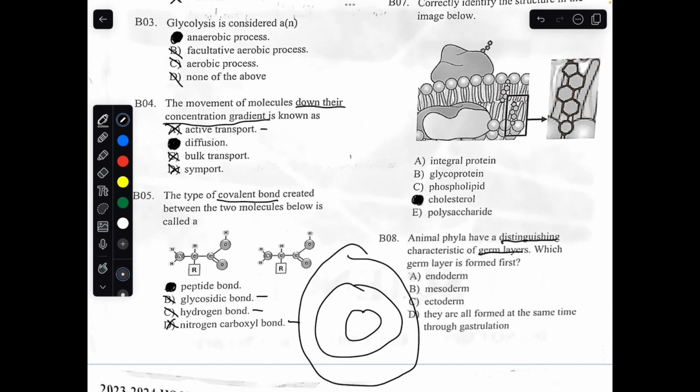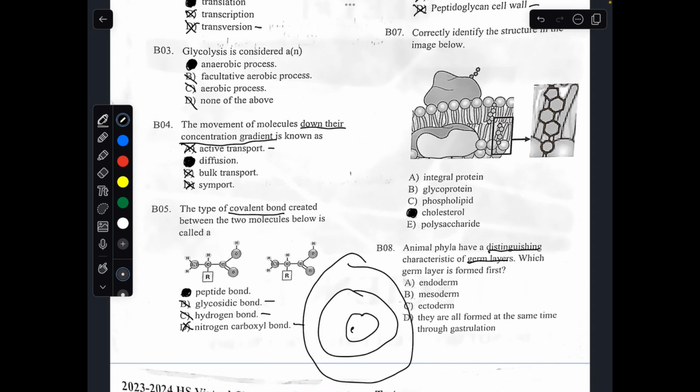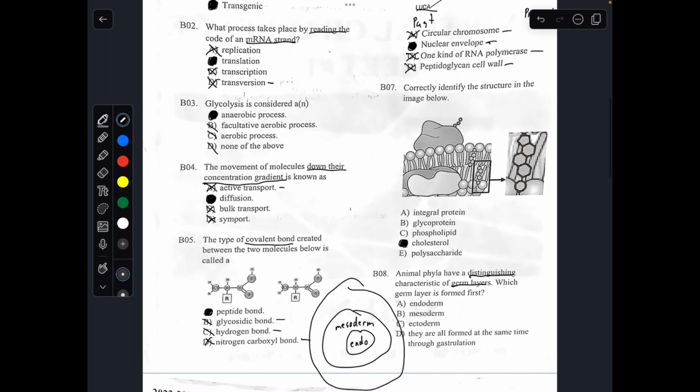The germ layer in the middle, the first germ layer formed, is called the endoderm. The second layer is called the mesoderm. And the outermost germ layer is called the ectoderm. All 3 of these germ layers form different features of your bodies. For example, the ectoderm forms skin.